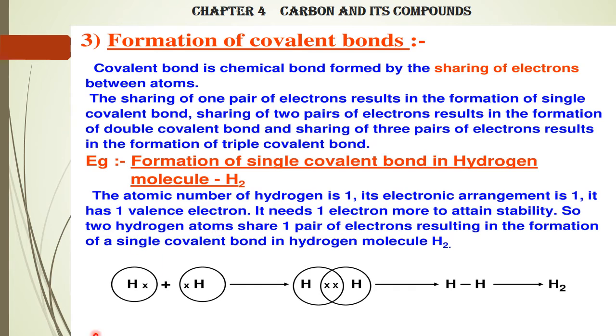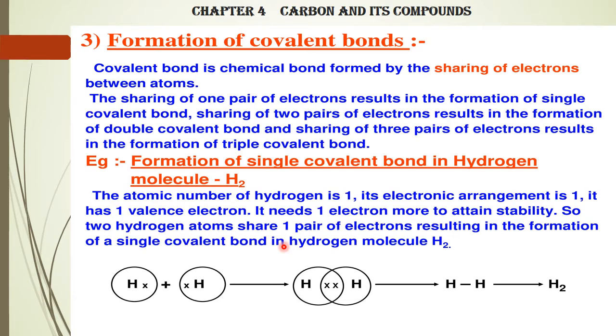Now let's see the example of a single covalent bond, that is a hydrogen molecule. Formation of single bond in hydrogen molecule. The atomic number of hydrogen is 1. The electronic configuration is 1. Valence electron is 1. So it needs 1 electron more to attain stability. It has got only 1 shell. As I told you before, the first shell will have the maximum capacity of 2 electrons. Since it has 1 electron, it will need 1 more electron to attain stability. So the 2 hydrogen atoms share 1 pair of electrons, resulting in the formation of a single covalent bond.